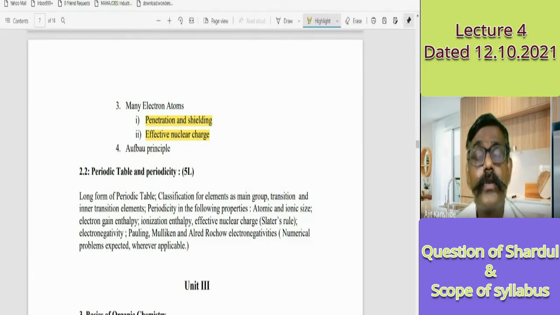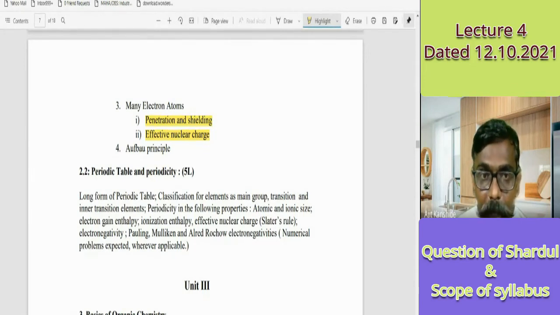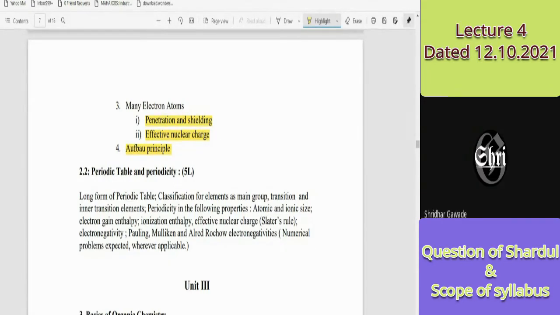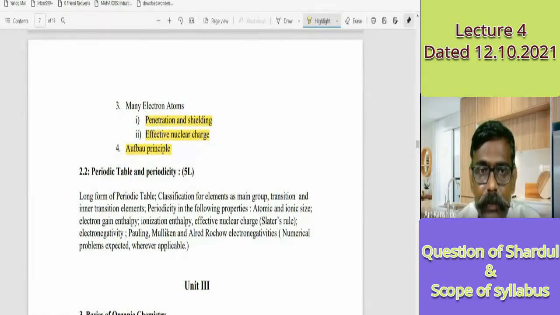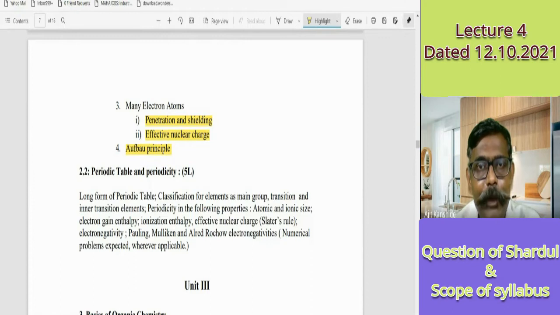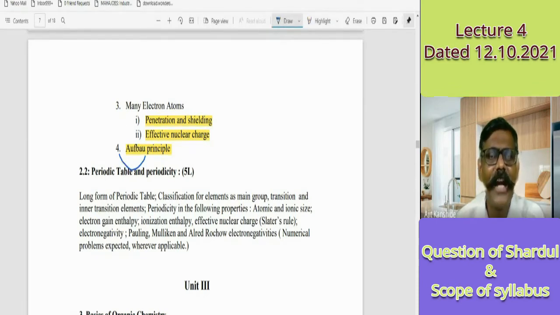Here, Hund's law of maximum multiplicity, Pauli's exclusion principle, and one more is mentioned here. Can anybody read this? What is the fourth point? Please read. Above principle. Any more? Anyone at least? Please repeat, I had not heard that clearly. Above principle. Oh, okay. Who is Above? Scientist? Yes or no? That only I answer. Pauli's exclusion principle.